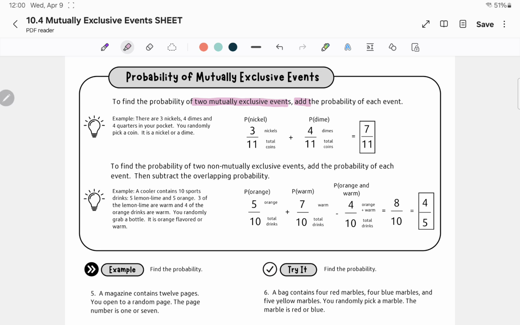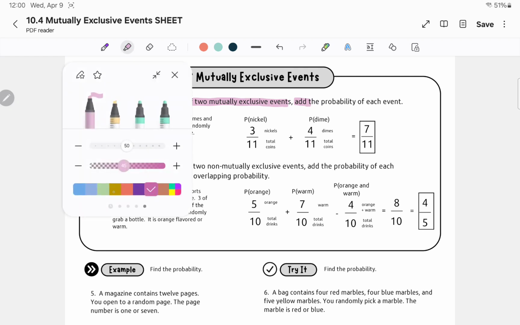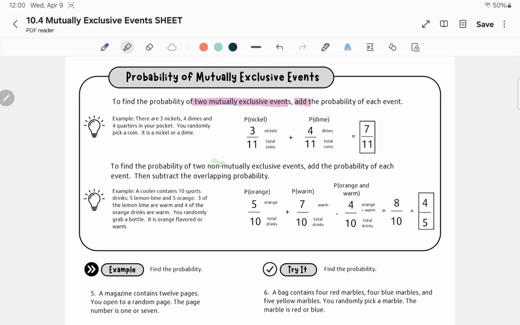And so in this first one, it says there's nickels and dimes. You randomly pick a nickel or a dime. Since that is mutually exclusive, it could either be nickel or dime, not both, you're just going to add them. So your probability of getting nickels is 3 over 11 because there's 11 coins. Then plus the dimes, so 4 out of 11 because there's 4 dimes out of 11 total. So you get 7 over 11. Now, if you have two non-mutually exclusive events, meaning again, they overlap, right?